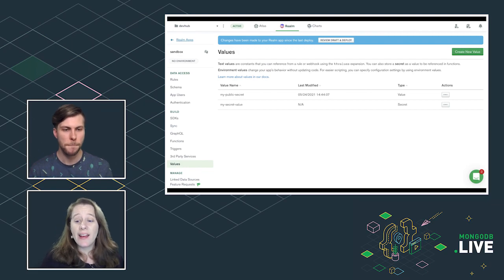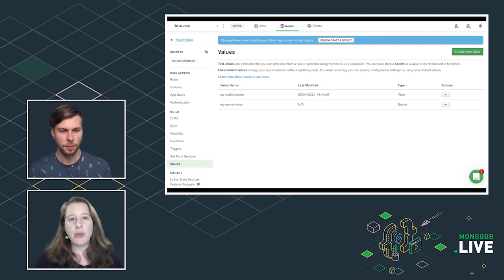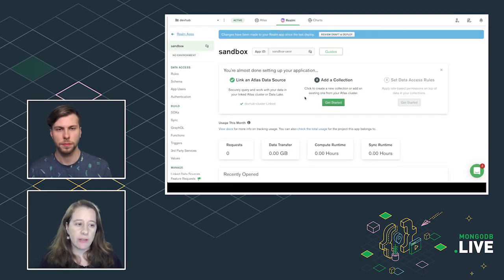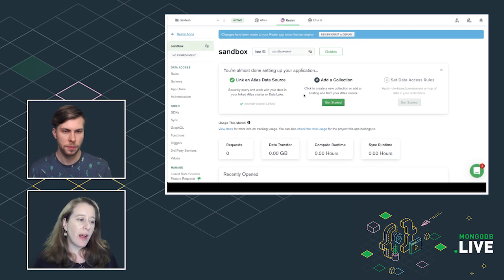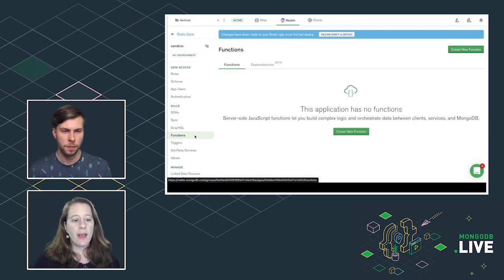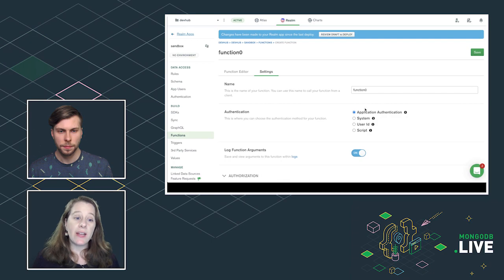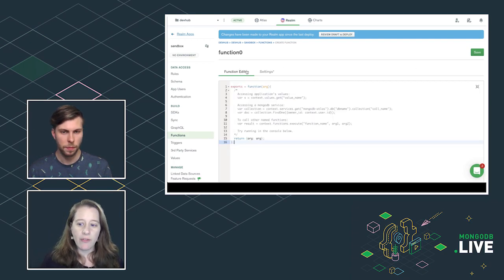Yeah, that's right. Now, you made the function last time for the YouTube API call, so I'm going to make this one while you watch, and you just let me know if I'm doing something wacky. So I'm on the Realm UI. I click Functions, and then Create New Function. I'll give it a name. I'm just going to call it My Function. We can change it if we want, and then go to the function editor.